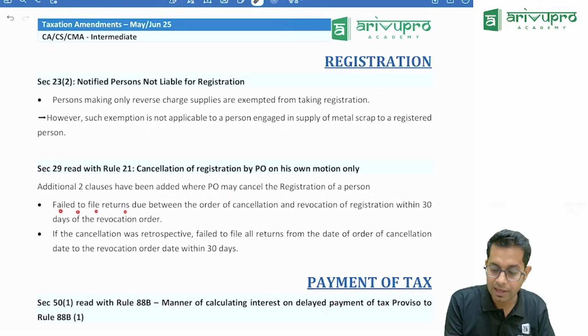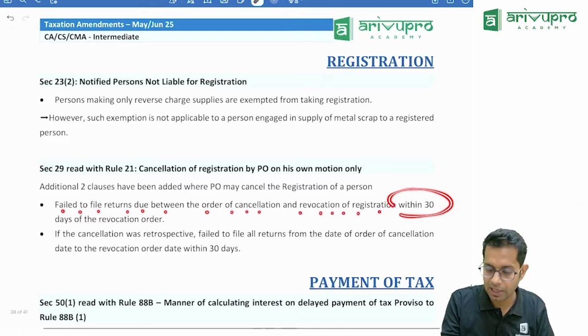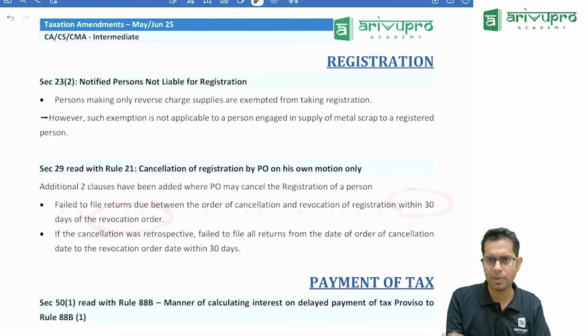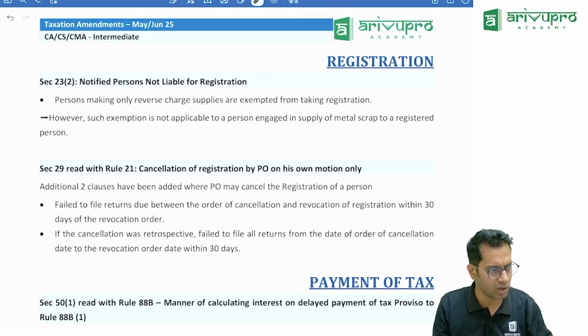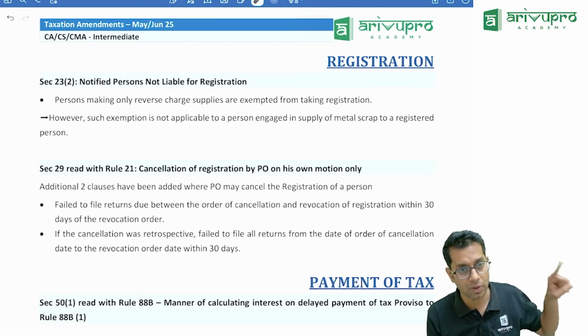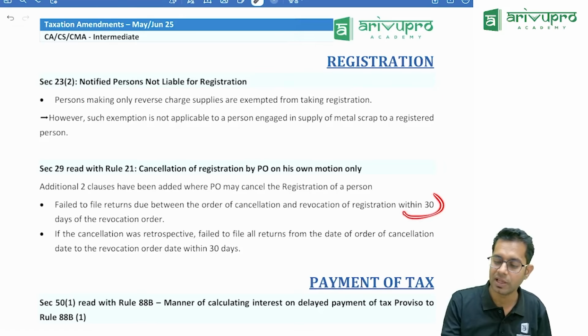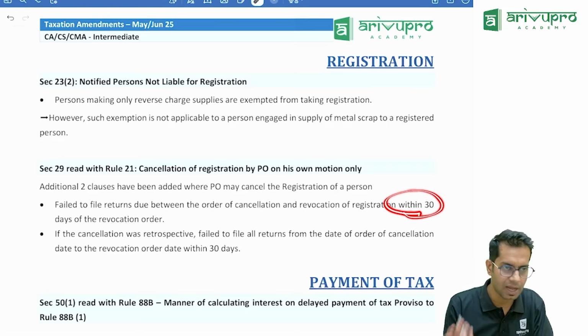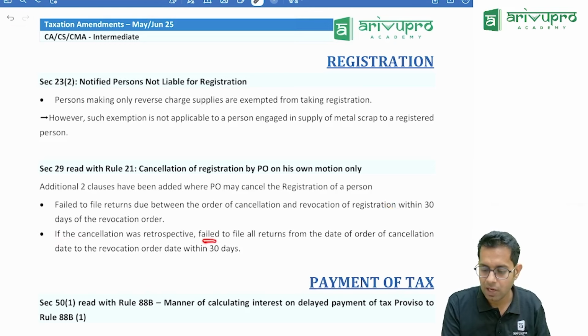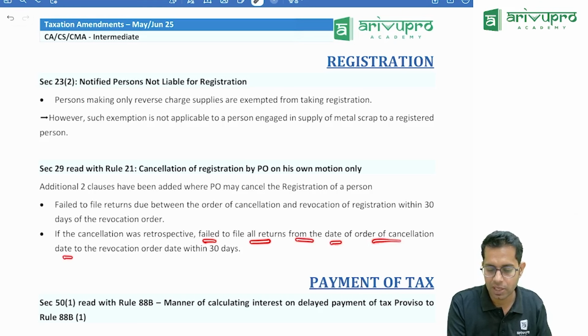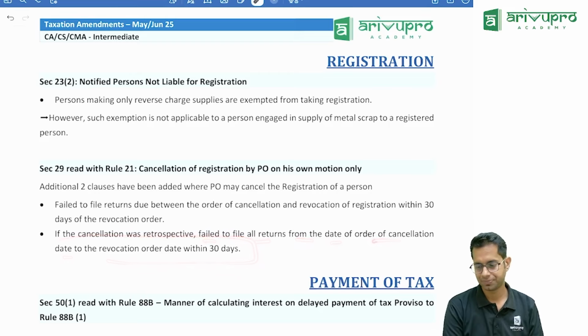If he has failed to file returns due between the order of cancellation and revocation of registration within 30 days of the revocation order. See, normally revocation is done within 30 days. You are applying for revocation, the officer cancelled the registration, you have applied for revocation, now that revocation order is given. Now for all the period before the revocation, you have to file the returns. That return should be filed within 30 days. If it is not filed within 30 days, the officer has the power to cancel the registration. Or if the cancellation was retrospective, failed to file the returns from the date of order of cancellation and the date of revocation of cancellation.